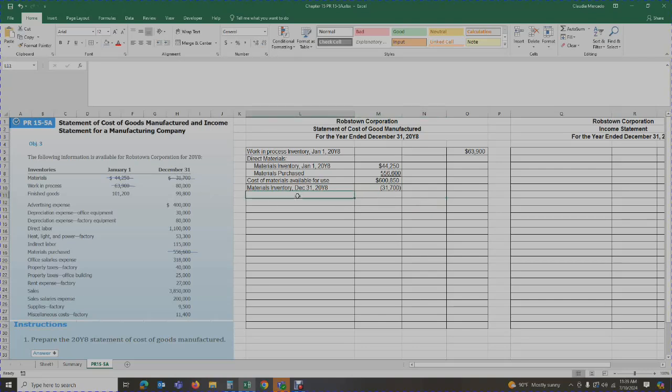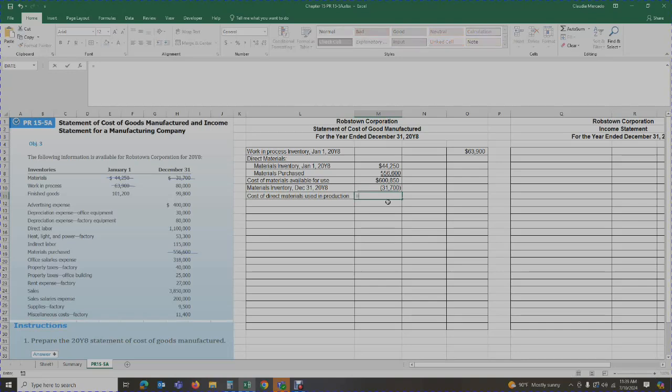So what does that mean? That during the year, the cost of direct materials used in production for the year is going to be 608.50 minus the 31,700, and that's going to give me 569, and I'm going to put that over here because that is my total.